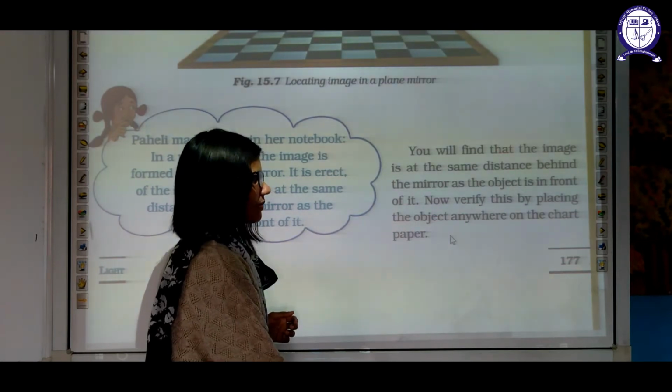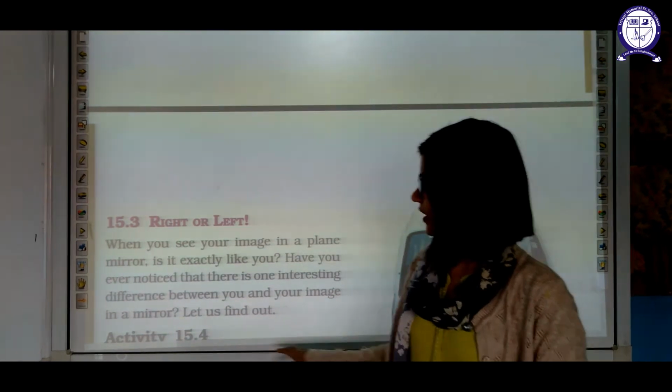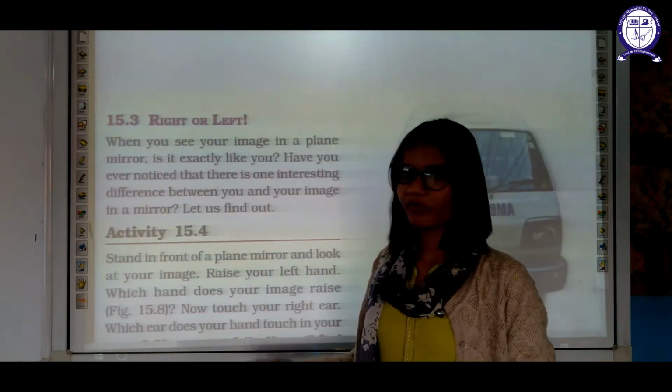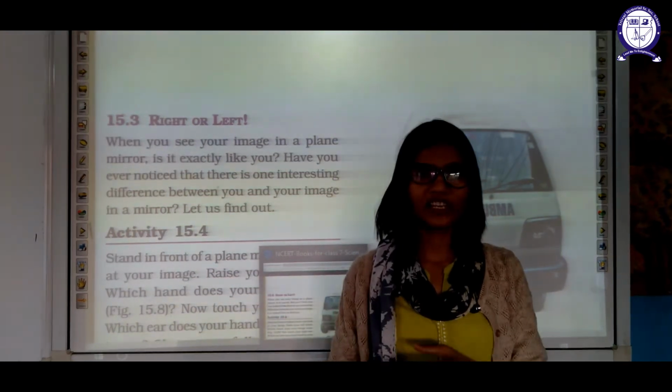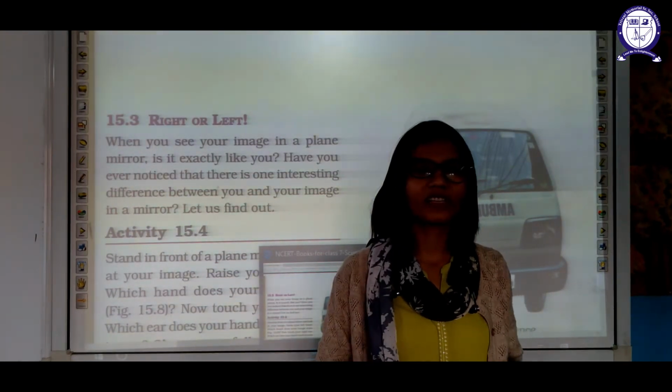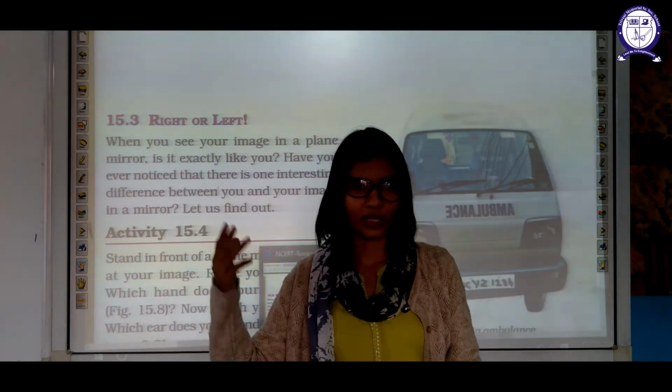Now verify this by placing the object anywhere on the chart paper. Always the same thing will be happening. Okay, so this is the property of the plane mirror. It will give an image of the same size, an upright image, and the distance between the object and the mirror is the same as the distance between the mirror and your image itself.